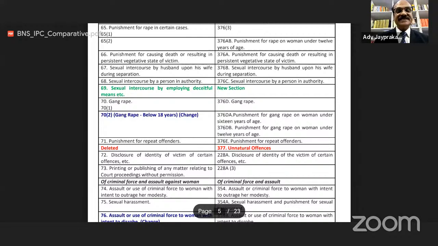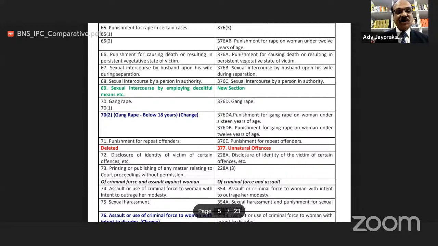Now, one section is deleted, which was earlier in IPC 377, unnatural offences. This section now is deleted. Section 72 of BNS, disclosure of identity of victim of certain offences. Earlier, this section was 228A.